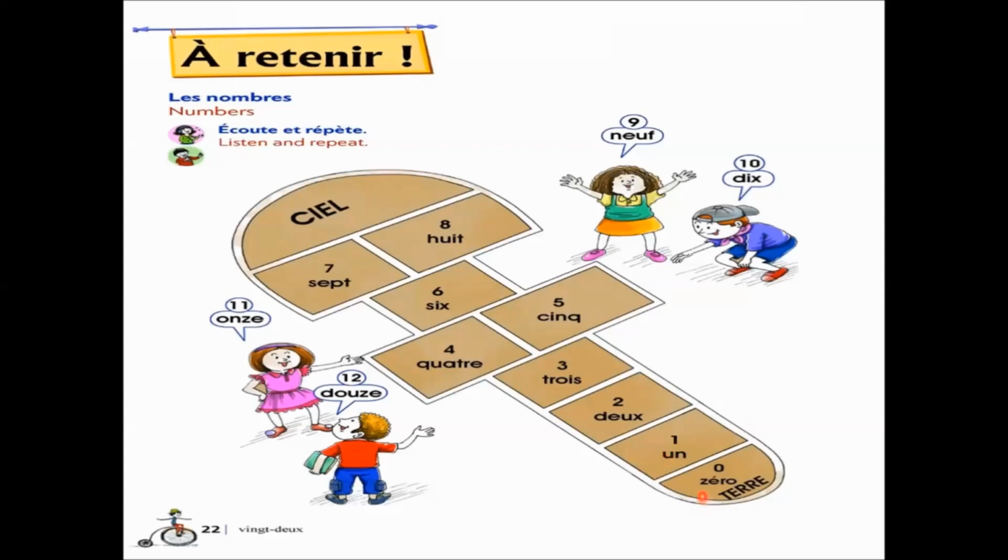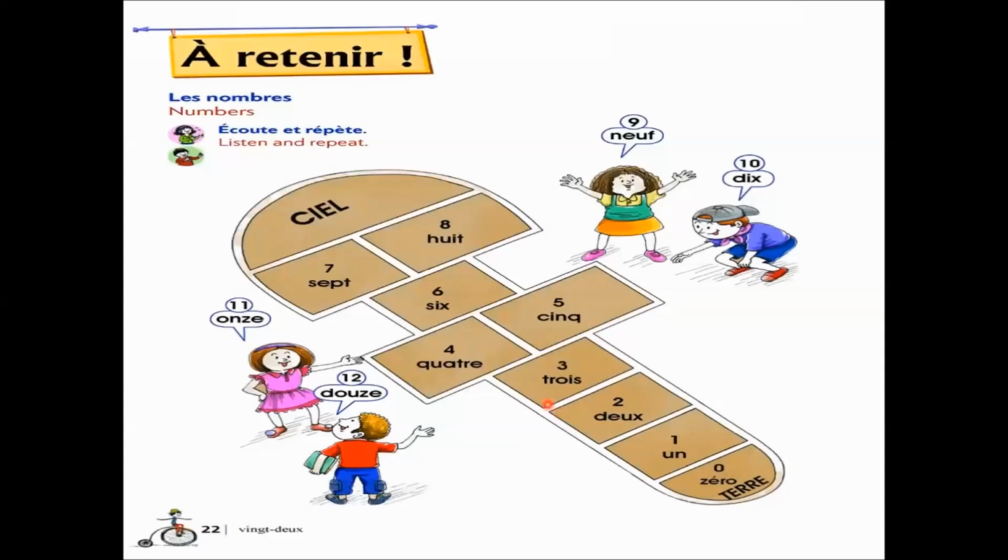So here, first we have 0. This is zéro. Un is 1. Deux is 2. E and U sounds like eu. E and U, these are two vowels. It has the sound eu. And X is the last consonant. Whenever X is at the end, it is a silent consonant, so we will not pronounce it. So the pronunciation of this is deu. E and U is eu, D, E, U is deu.